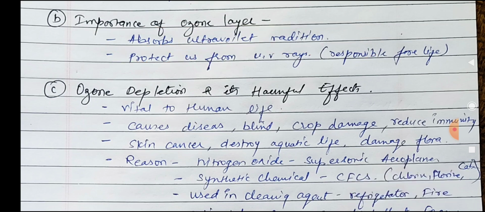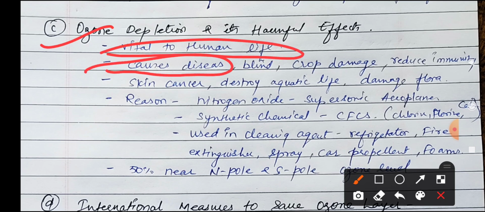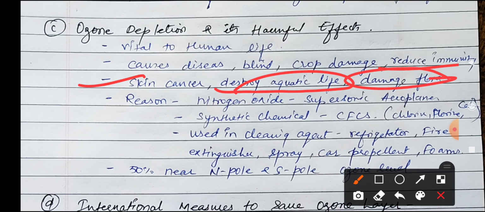Then what are the reasons for this ozone depletion and its harmful effects? It is very vital for human life, and depletion causes diseases, blindness, crop damage, and reduced immunity, which is very important nowadays. Skin cancer is very common, you have heard about this with ozone depletion. It destroys aquatic life and damages flora. These are all very general, but what is the reason behind it? The reason is nitrogen oxide, which is released by supersonic aeroplanes.